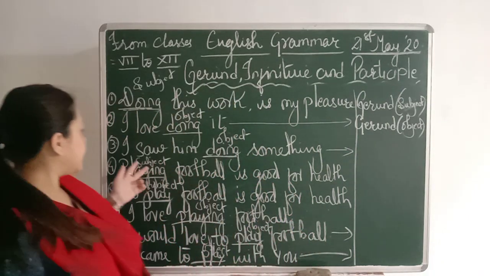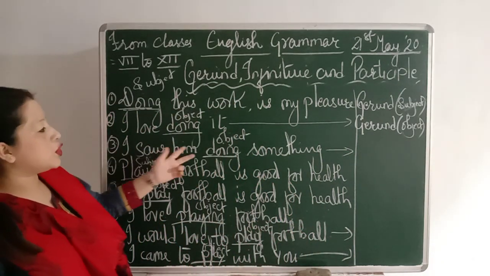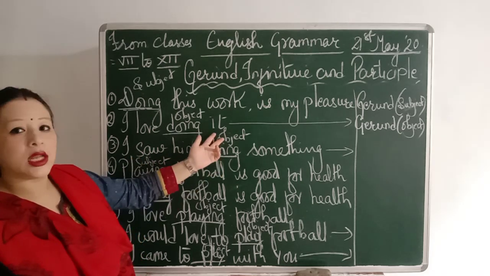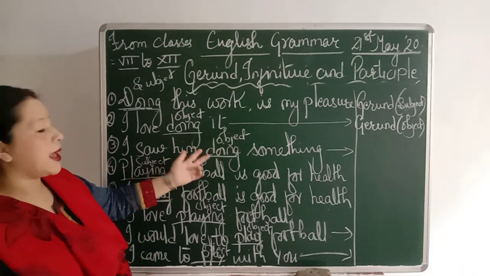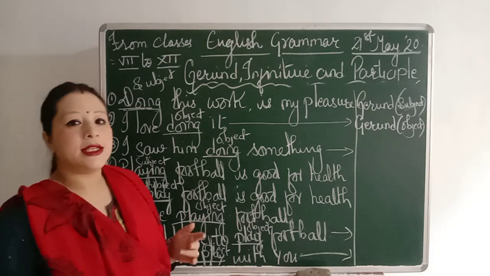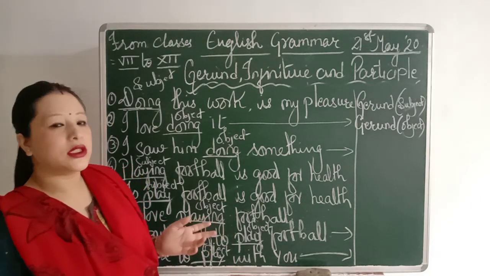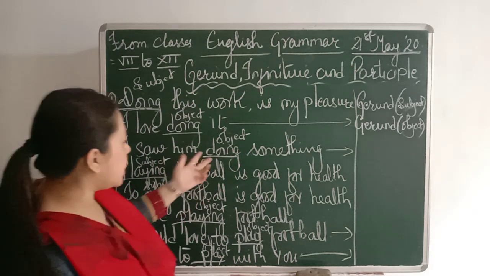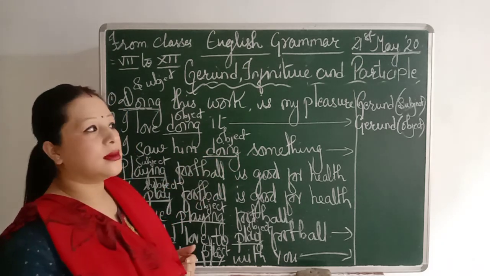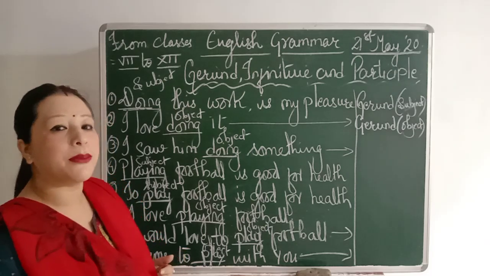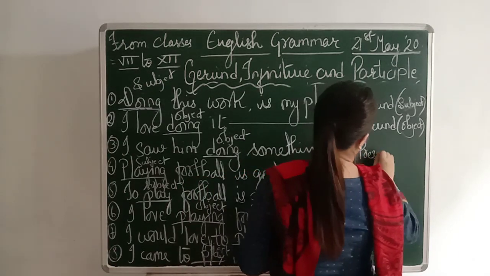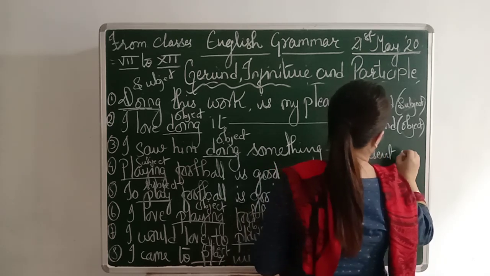Okay. So next sentence you saw, I saw him doing something. Now in the third sentence also, doing is an object word. So here same goes, verb plus ing converts into a noun. So I saw him doing something. So this doing directly gives you a present participle. So you can write present.